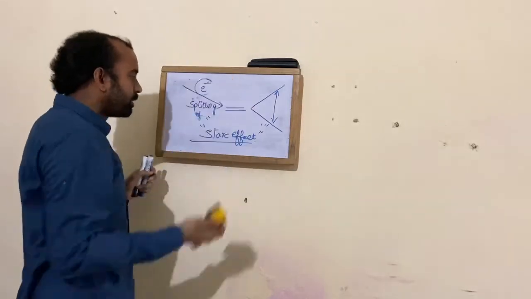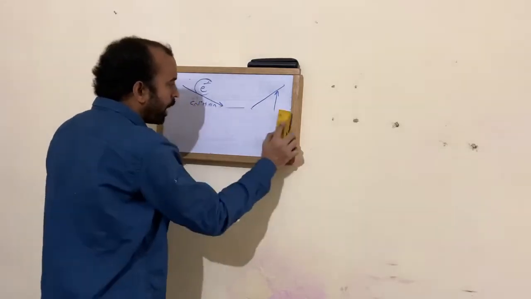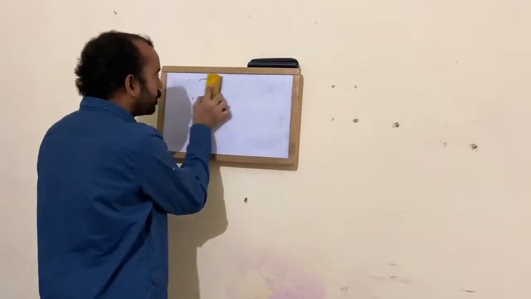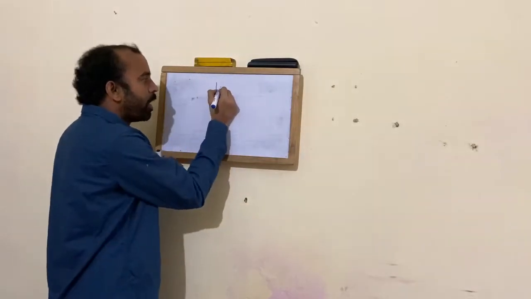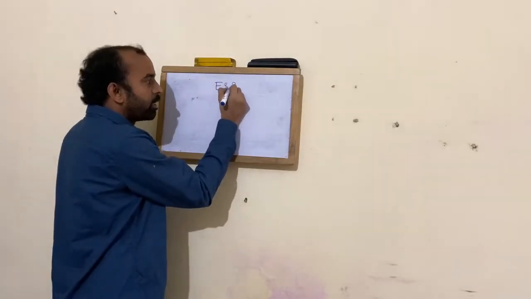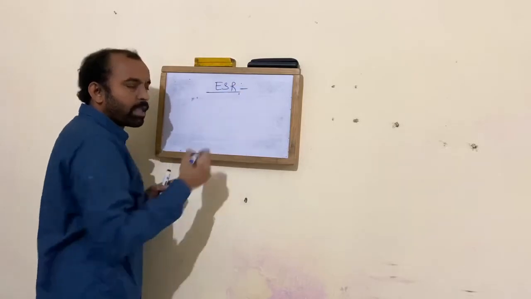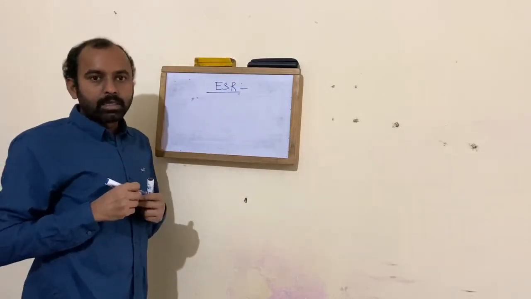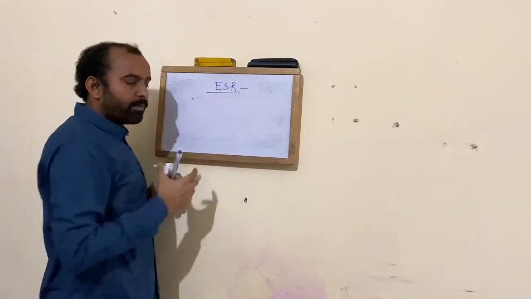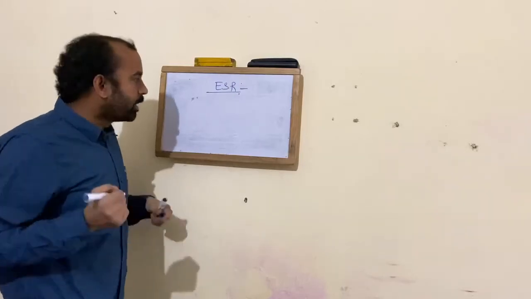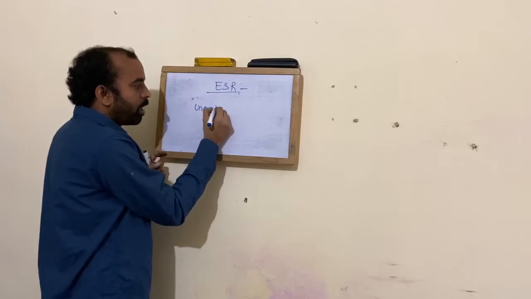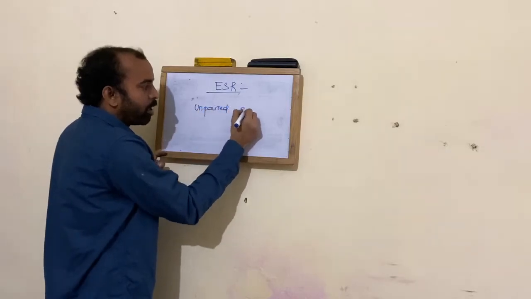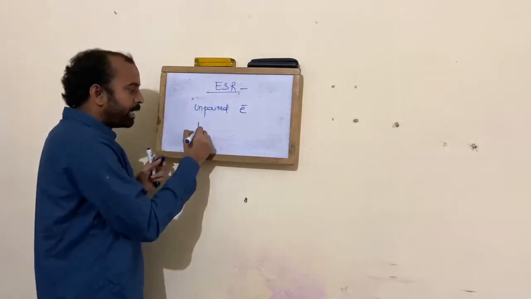Further, let us see some more concepts of NMR. Similar to NMR, you have a concept called ESR, that is electron spin resonance. Here we look at molecules which contain unpaired electrons. Unpaired electrons are generally paramagnetic in nature.